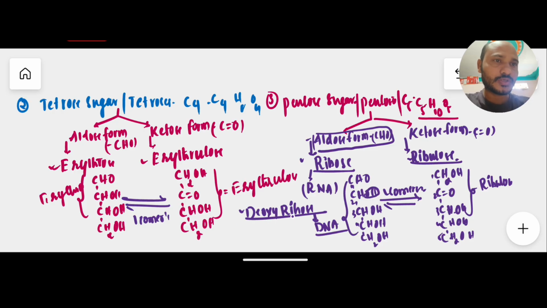For example, if you draw this structure, CHO and second carbon CHOH, but here, as compared to RNA, only oxygen is absent and only H is present, and as it is then CHOH and CHOH and C. If you draw it in a ring form like this, they contain structures like this. Carbon number 1, 2, 3, 4, 5.